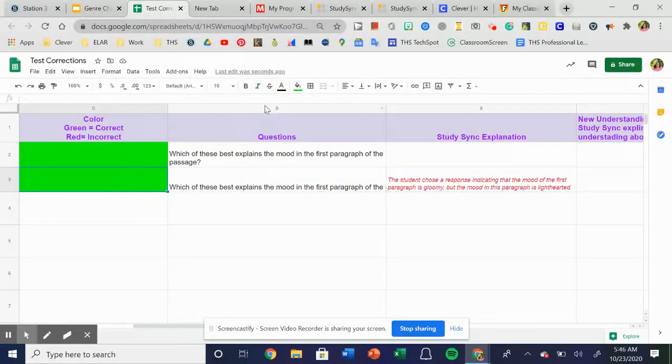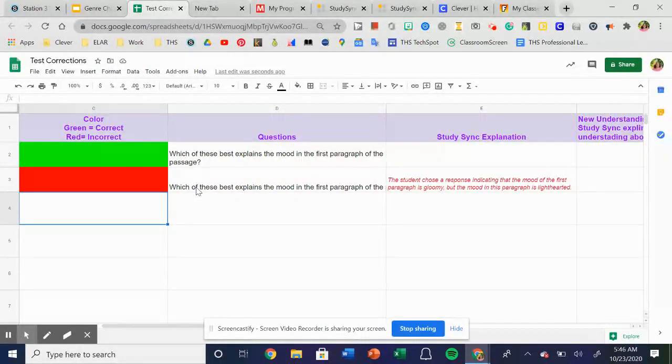So this is an example of what a correct response should look like and what an incorrect response should look like, okay?